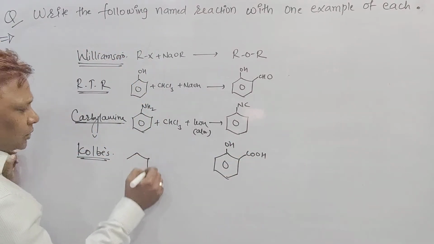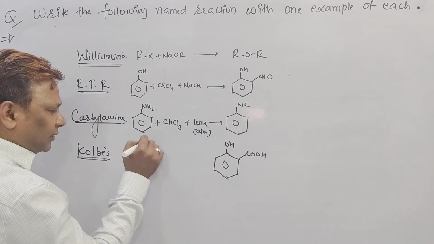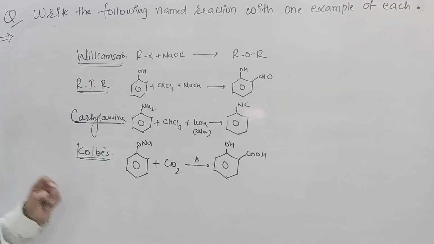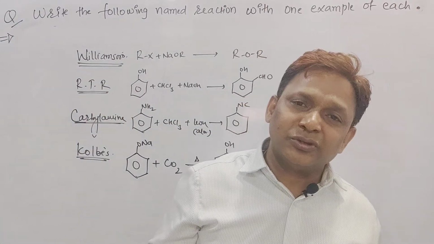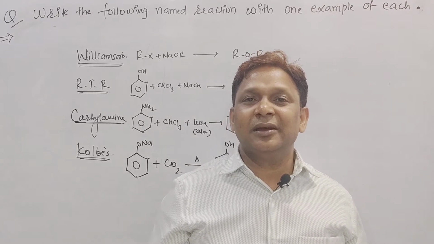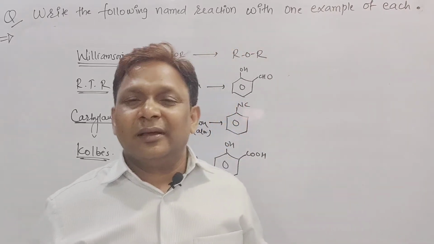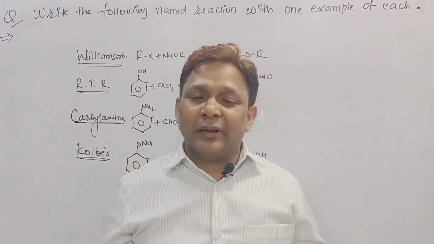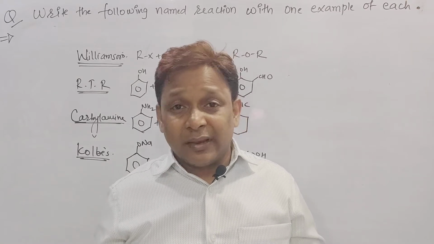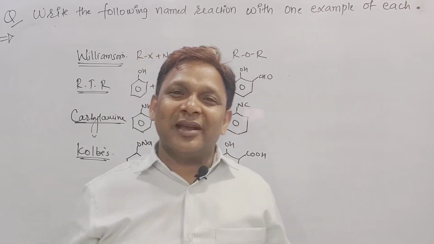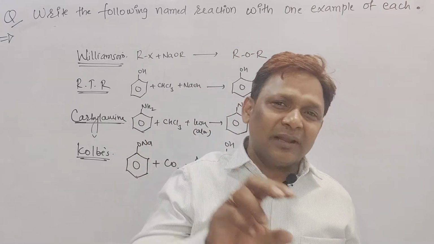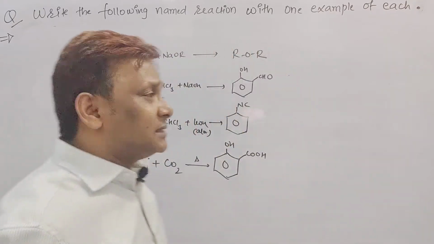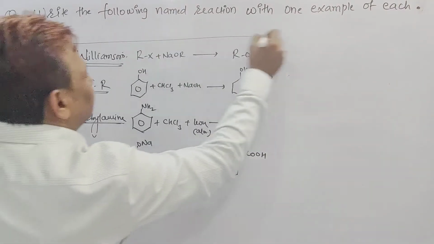And in Kolbe I got the salt. Actually phenol is there, beta. Phenol is converted into sodium phenoxide ion, and on reacting with CO2 at particular temperature and pressure, we got this orthohydroxybenzoic acid called salicylic acid. But this is the organic part which I did here, right? And it took much time to understand, because I should write one by one reaction for you. What is a Williamson synthesis, what is a Reimer-Tiemann reaction, what is a carbylamine reaction, and what is a Kolbe. After writing each and every one, beta, I make you go with a reaction statement. At last, this chart will help you to understand the question.